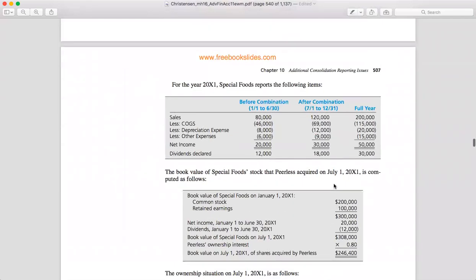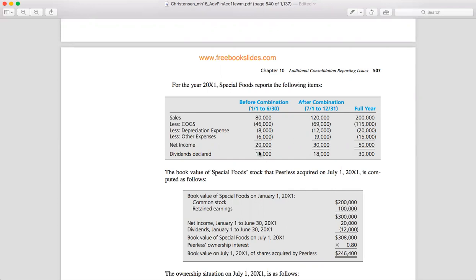And it is also known that the book value of Special Foods is acquired on July 1st. So we know the common stock and retained earnings are 200 and 100 respectively, right? So the net income from January 1 to June 30 is 20,000.